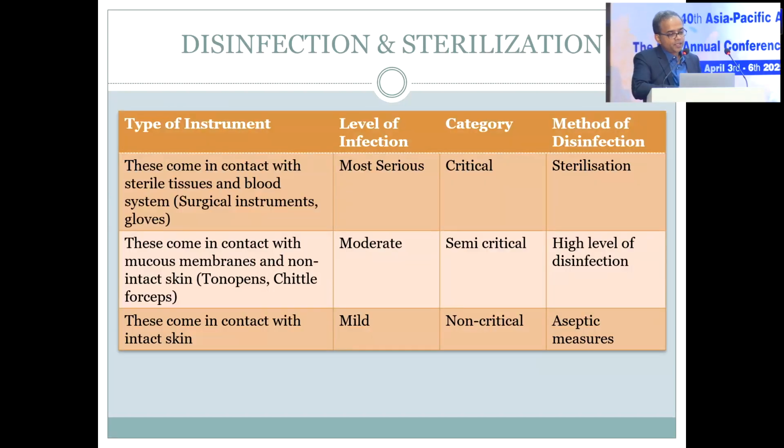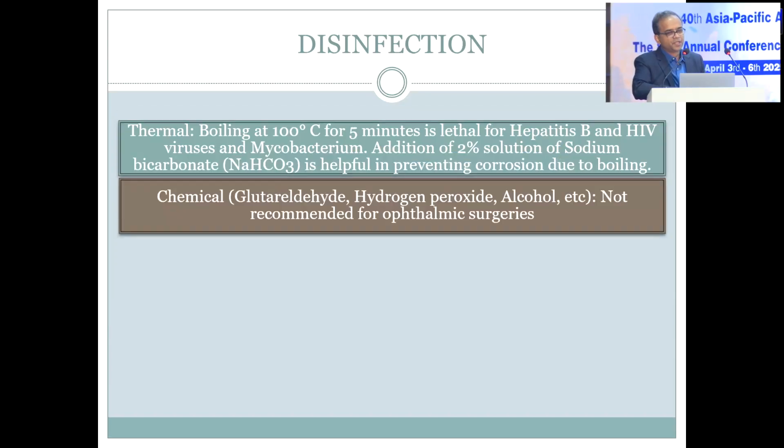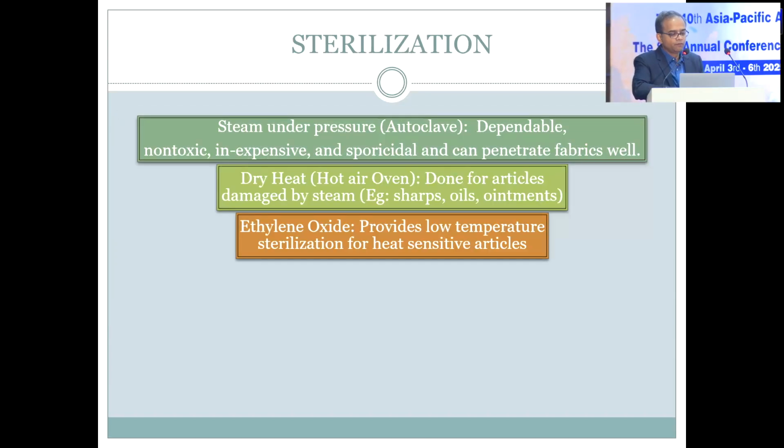Coming to disinfection and sterilization, we already know that for us sterilization is the most important part, because we come in contact with sterile tissues and blood systems. Disinfection is not recommended as of now. Sterilization has different types. Sterilization under pressure, that is autoclave. There are different types of autoclaves now available. It is dependable, non-toxic, inexpensive and sporicidal if done properly, and can penetrate fabrics well.